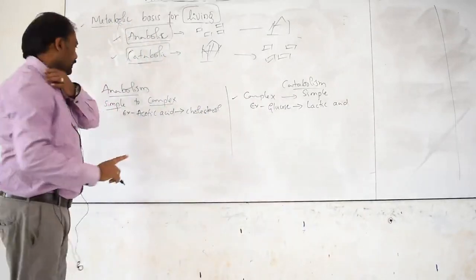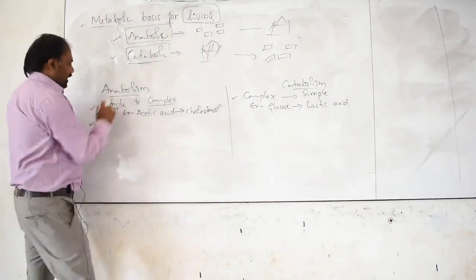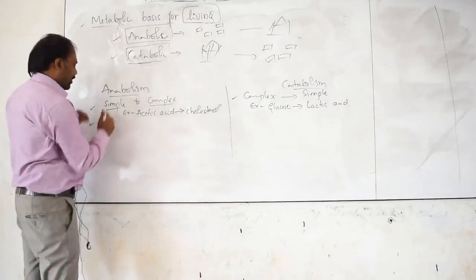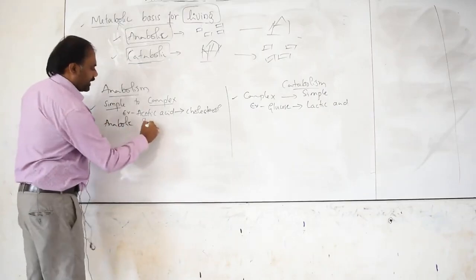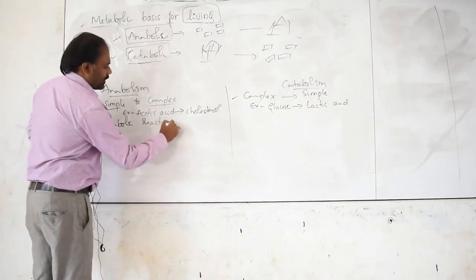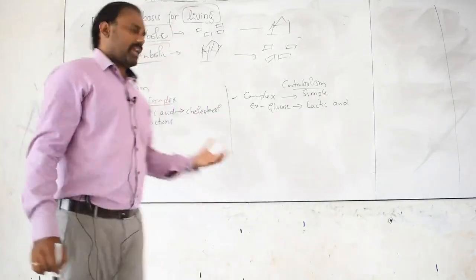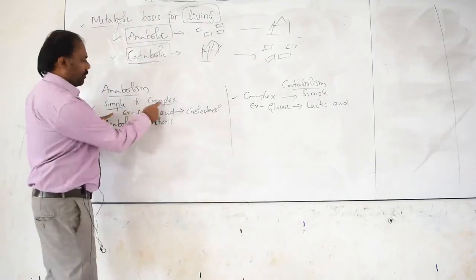Clear? Second very important point: whatever reactions take place in anabolism are called, note down, anabolic reactions. Very simple, nothing but simple to complex.